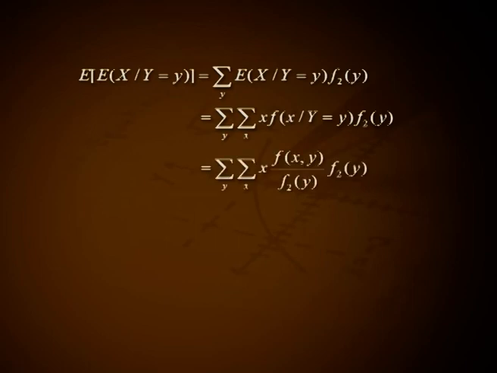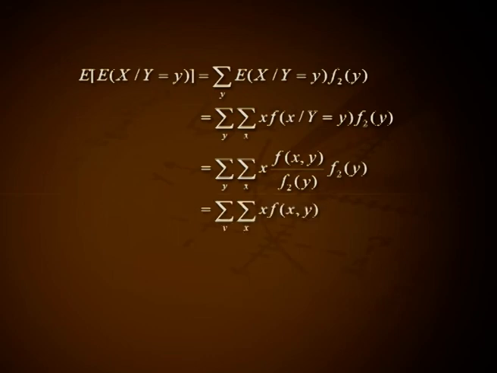The value of expectation of x given y equal to y is changing according to the values of y. Hence, expectation of x given y equal to summation over y expectation of x given y equal to y into f2 of y. That is summation over y summation over x into f of x given y equal to y into f2 of y. That is summation over y summation over x into f of xy divided by f2 of y into f2 of y.